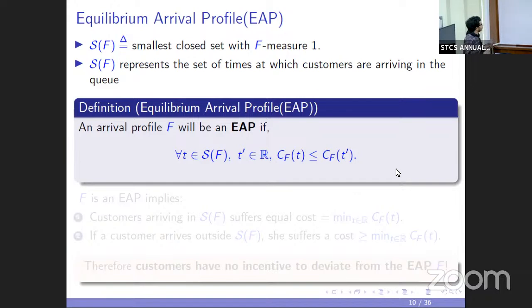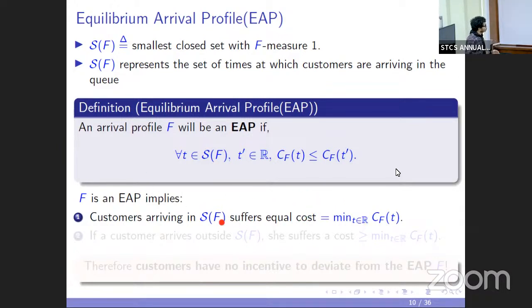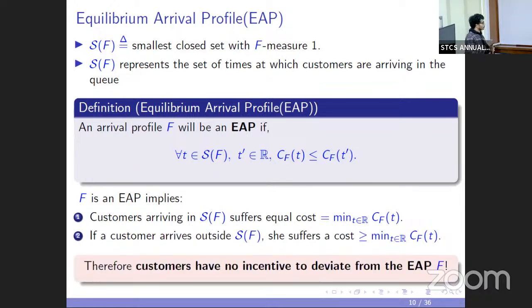As I said before, the support represents the set of all times in which customers are arriving into the queue, and if an arrival profile is an EAP, then all the customers arriving inside the support suffer equal cost, and all customers arriving outside the support suffer a cost which is at least the cost they would suffer if they arrive inside the support.